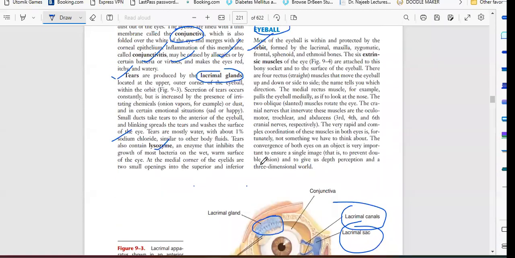And we have muscles also, six extrinsic muscles. Now what are the muscles we will talk about? There are four rectus muscles that move the eyeball up and down or side to side. So basically, we have protection from the bone, but for the movement we have four muscles. How many muscles? Four muscles. So what are those muscles? To move up and down and side by side. One is the medial rectus muscle, and the second one is the oblique muscle.